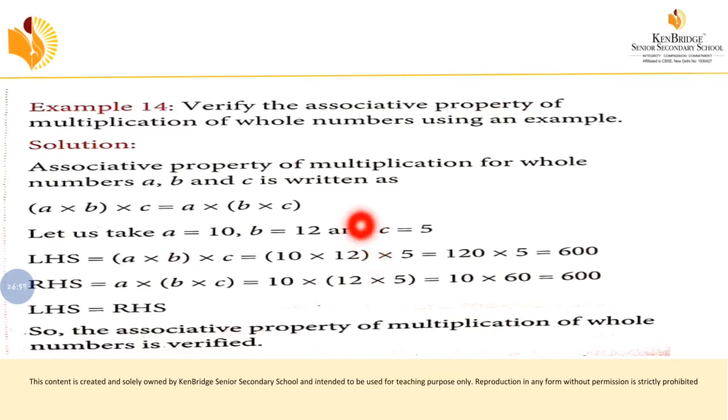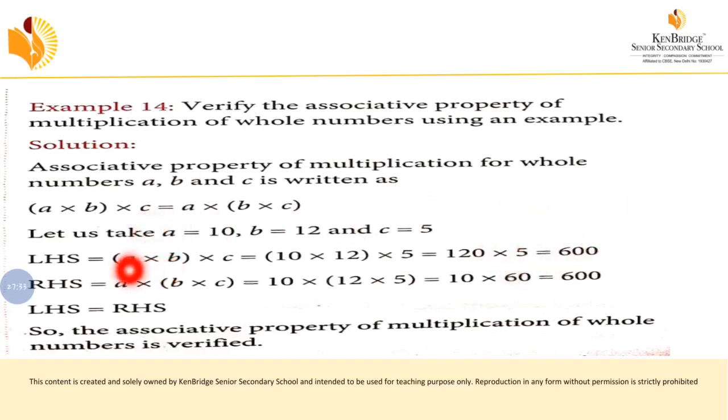So now we are going to do the left hand side. On the left hand side, we grouped a and b together, right? So 10 into 12 into 5. First we have to concentrate on the brackets, right? So 10 into 12 will become 120. So 120 into 5, when you are multiplying 120 into 5, you will get the answer 600. So 600 will be the answer for the left hand side.